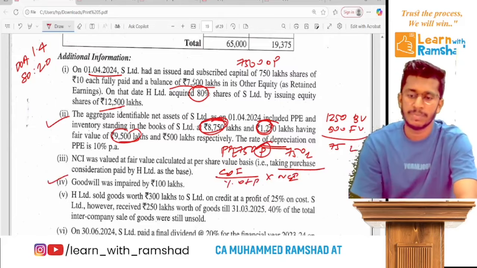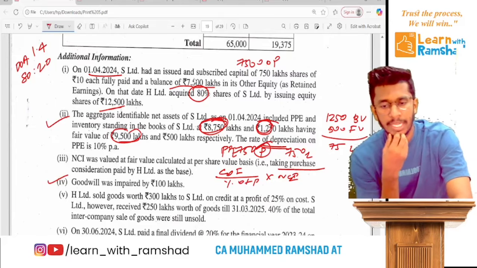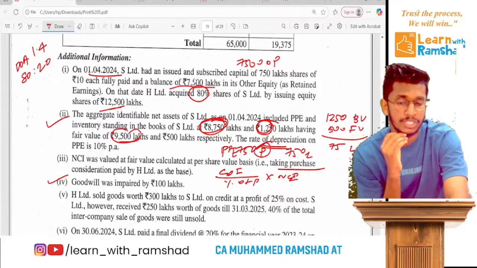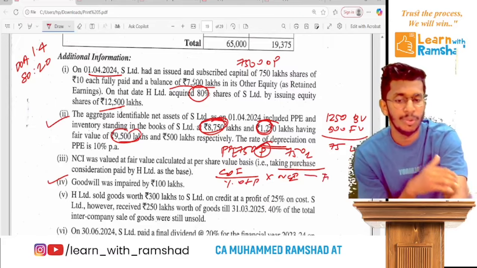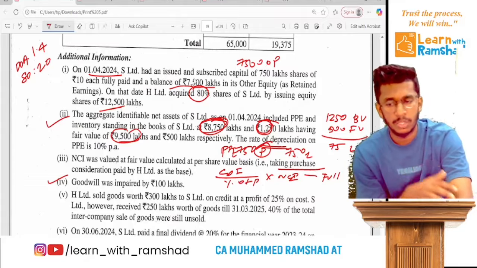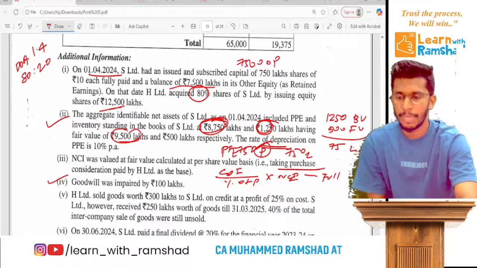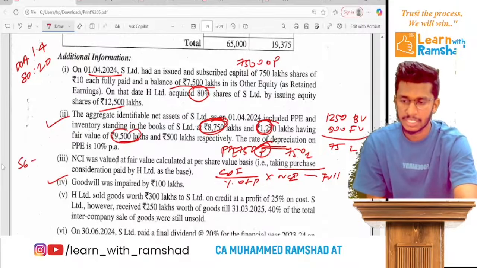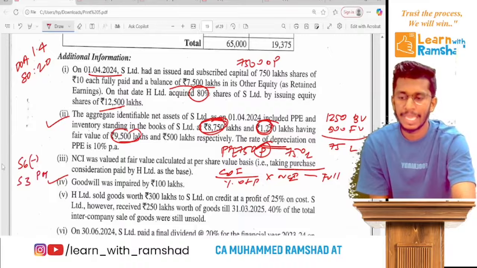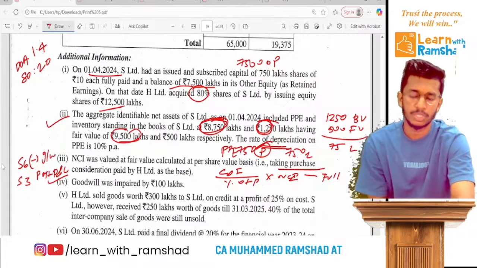Now goodwill was impaired. So actually when they take NCI based on the fair value method, full goodwill has been recorded. So actually you eliminate this goodwill impairment from step 6. In step 6 you deduct it, alongside step 3 post P and L. Ready? That's it. In step 6 we write goodwill, so deduct that.